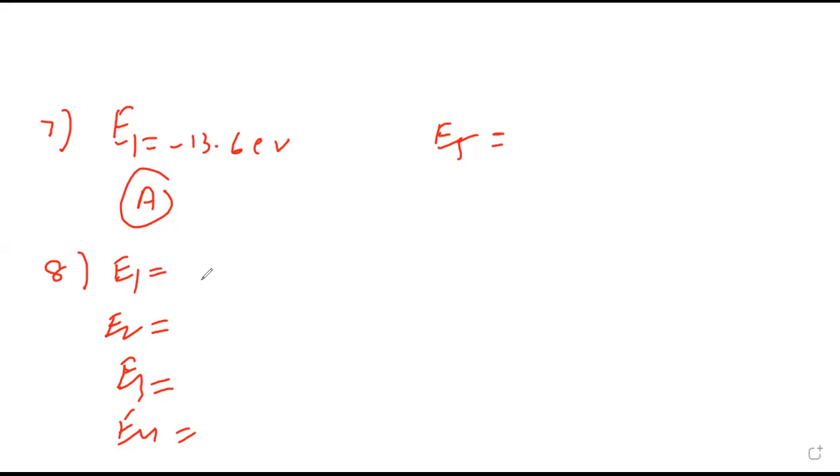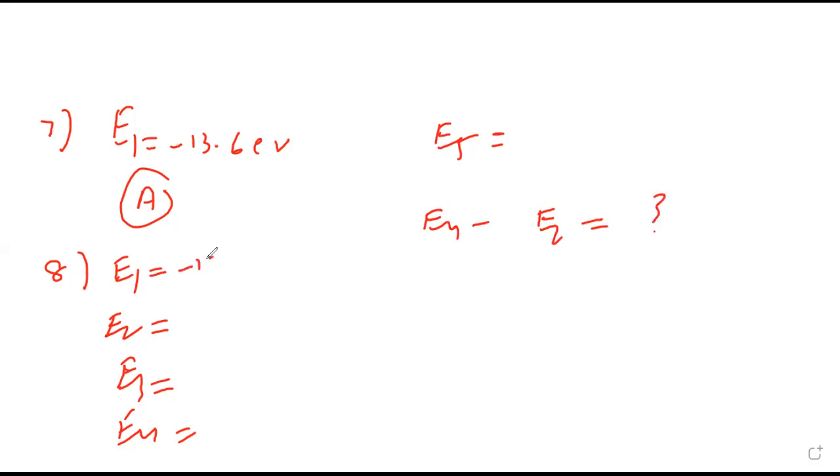Energy in first orbit, the energy of the lowest orbit, is given as minus 13.6. We want the energy of the photon when it goes from fourth to fifth. So fourth to fifth means the difference of energy is the energy liberated. This we want.